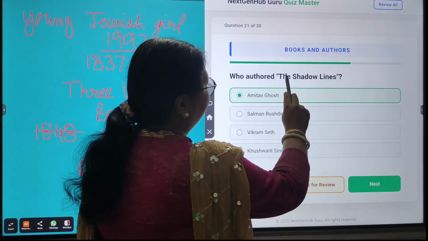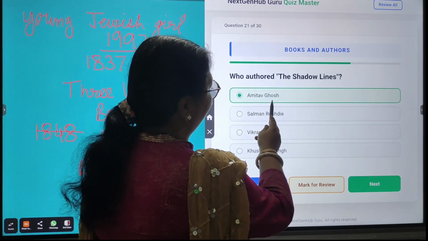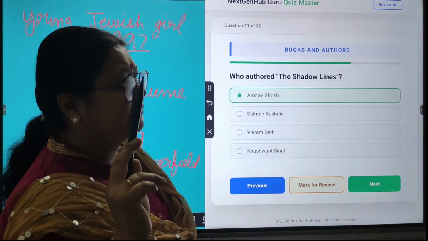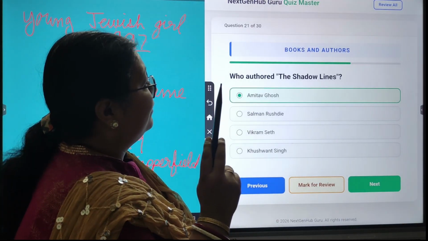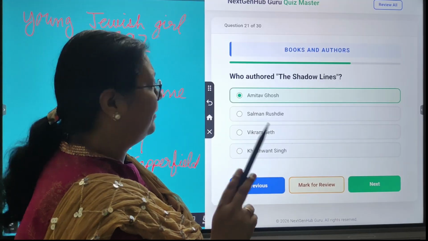For The Shadow Lines, Amitav Ghosh got the Sahitya Akademi Award in 1987.